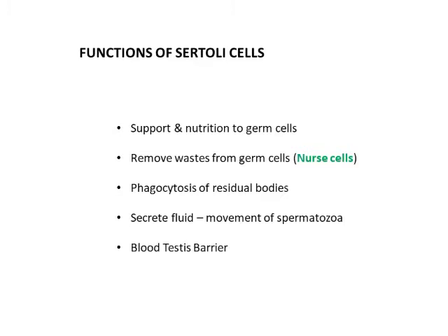It forms the blood testis barrier, and they produce hormones like Mullerian inhibitory substance in the fetus, and androgen binding protein and inhibin in the adults.